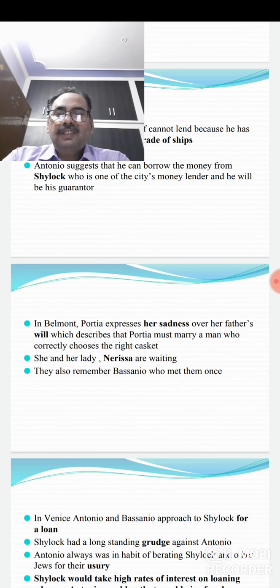We will also discuss the caskets further, and here we come to know that Portia is talking about all that with Nerissa. Nerissa is her maid, and they also have the news about Bassanio, who is coming to them with a proposal of marriage. And they already knew something about him because they had met earlier somewhere.